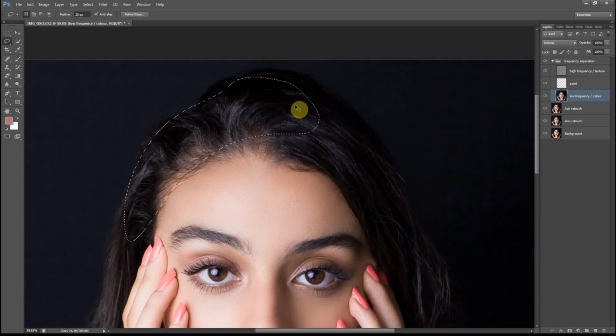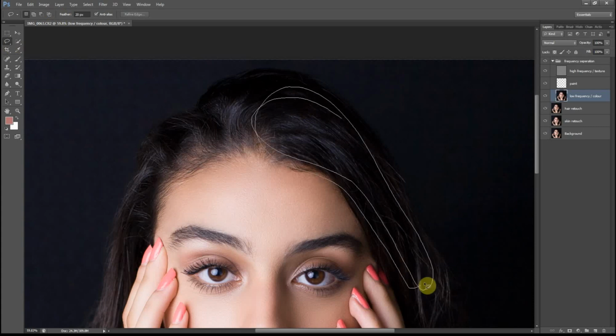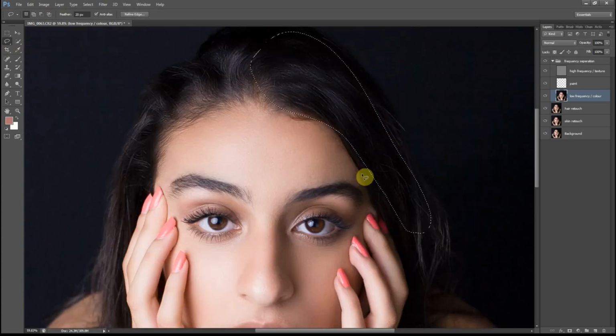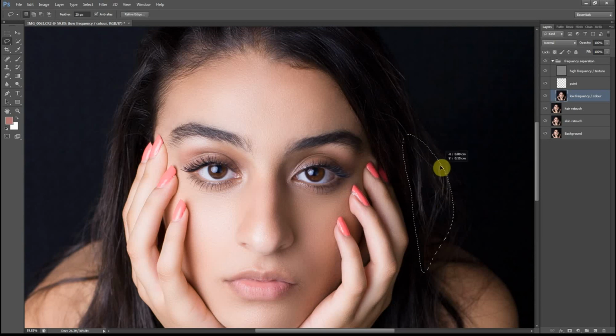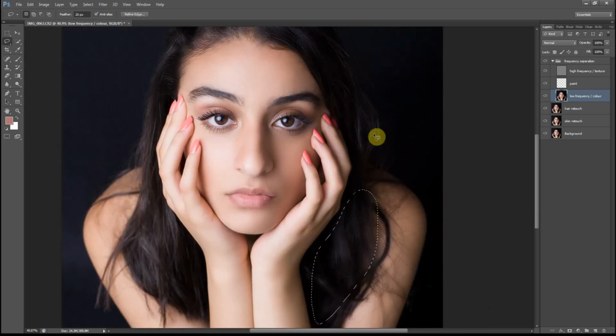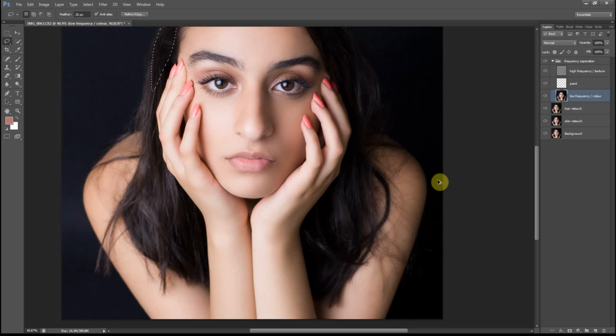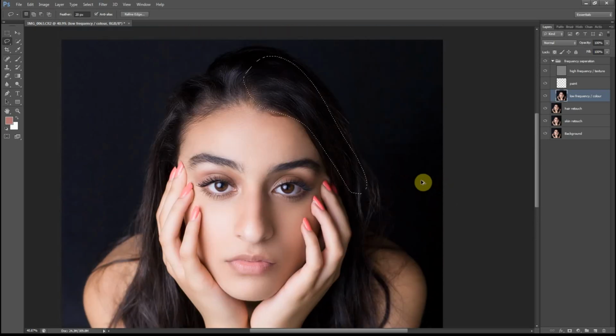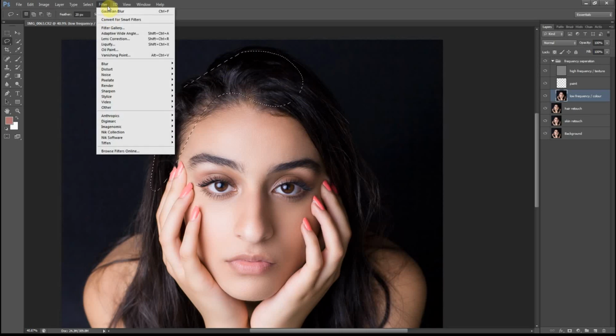I'll go back to my color layer and I'm going to select around the areas that I'd like to smooth out. You don't have to do this step. I don't always do that on all my portraits, but sometimes I like to do it when I feel like the hair is really messy and I just want to give it a tidier and neat look. You can skip that if you like, or you can do it, and obviously you can lower the radius of it if you find that it's too harsh.